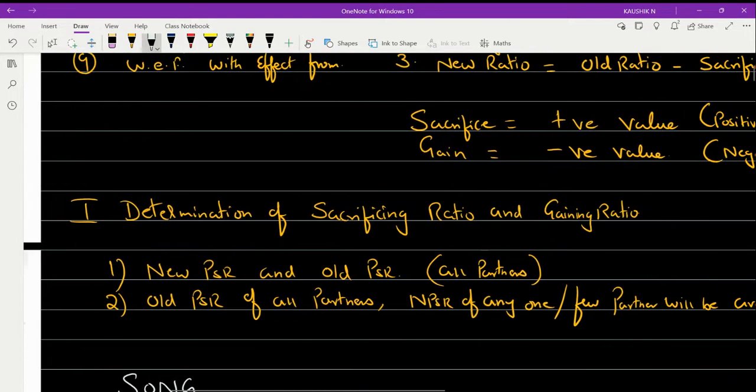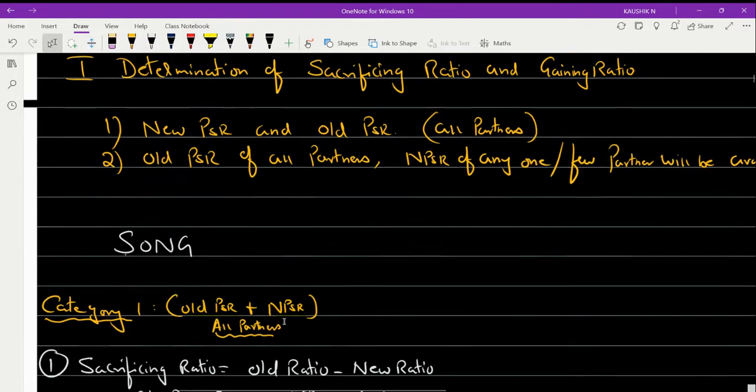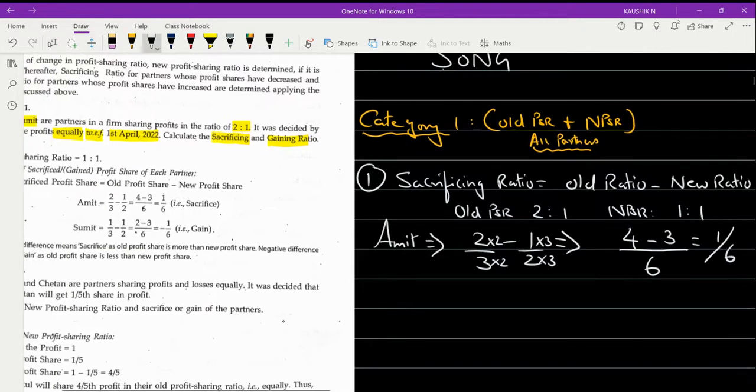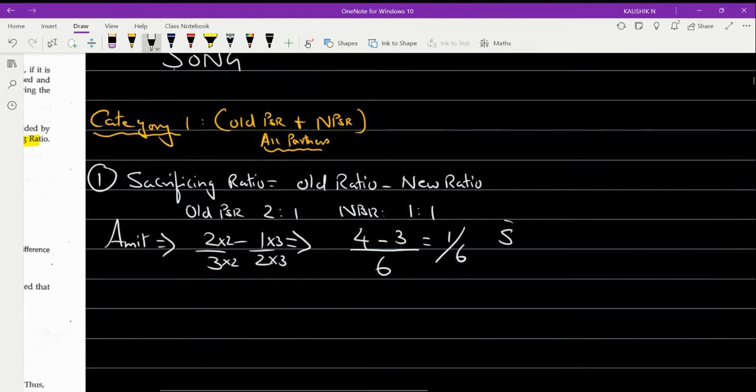Now once again, I'll take you to the above. We are seeing here that if we are getting a positive value, it is denoted as sacrifice. So in this problem, once I substituted in the formula, I am getting a positive figure for Amit. So this is the indicator that Amit has undergone the sacrifice. So Amit is a sacrificing partner.